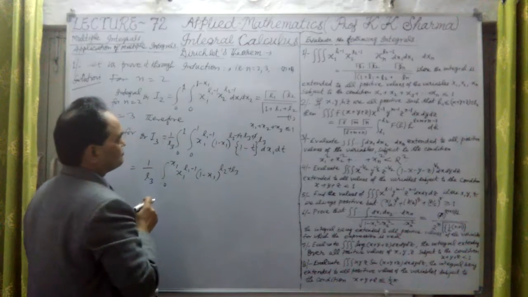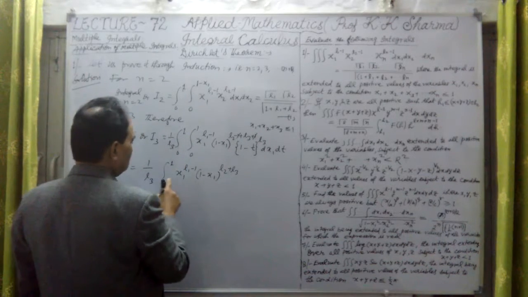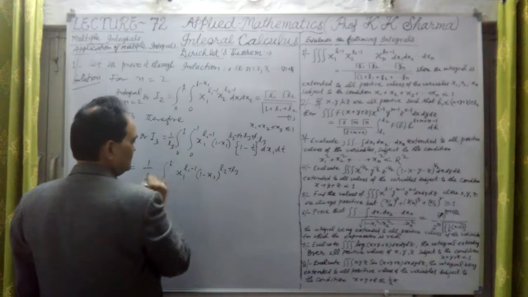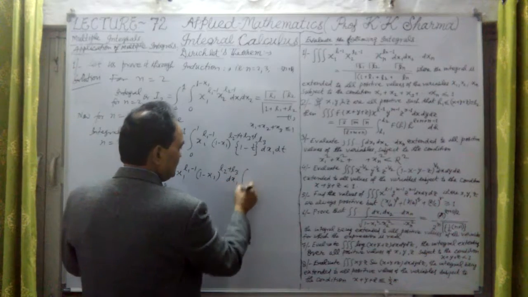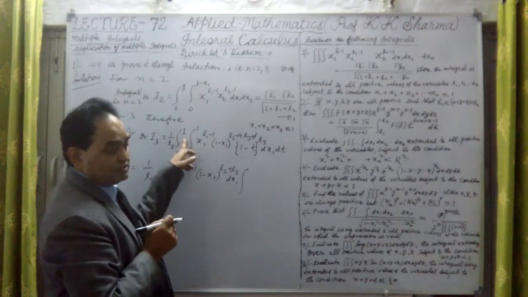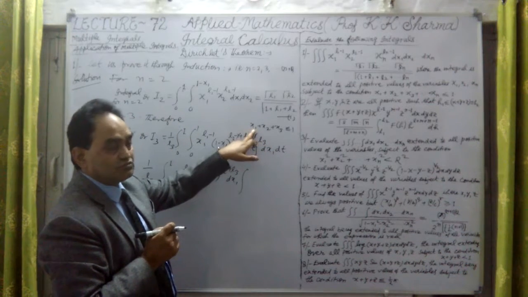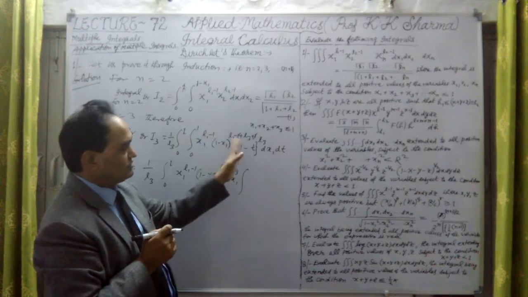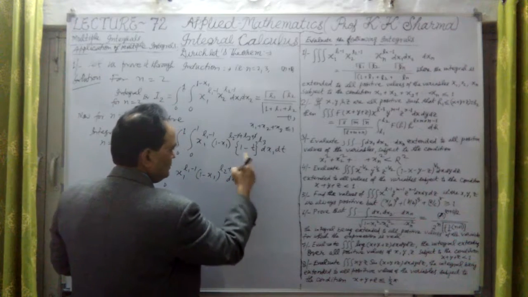Then 0 to 1 minus x1, and similarly here 0 to x1, and this is dx1. Second part. This is not x1 but 0 to 1, because the initial value we substitute for x1 as 0 to 1, then 0 to 1 minus x1 that we have already replaced. Now this is 0 to 1 for t here.